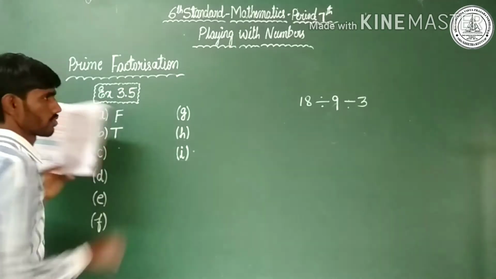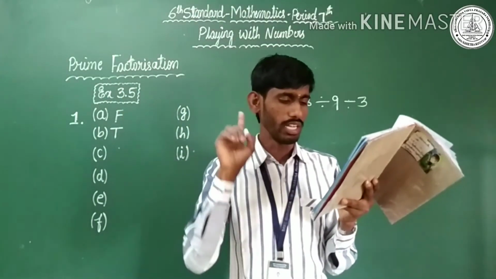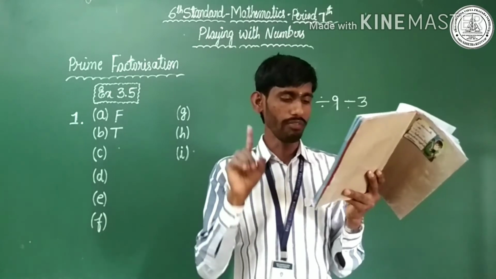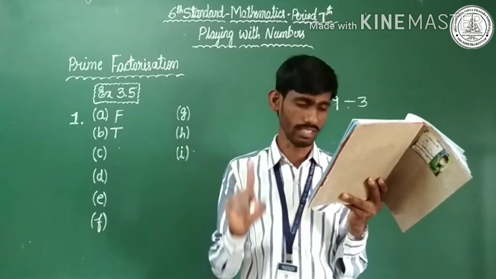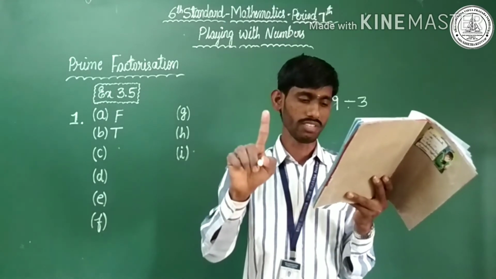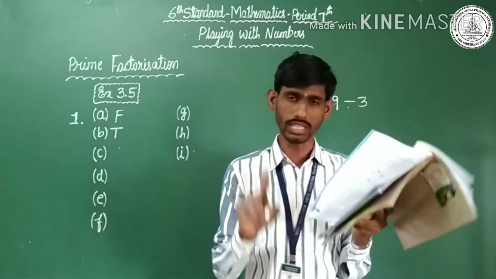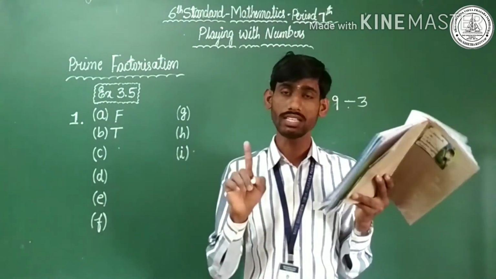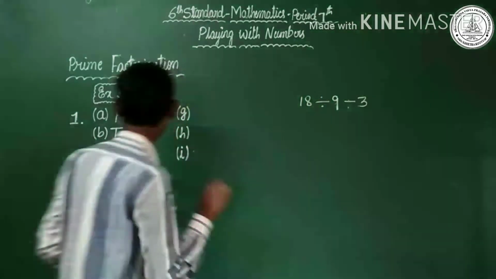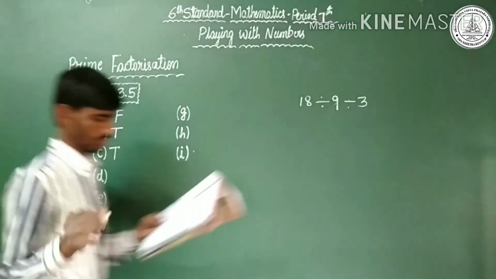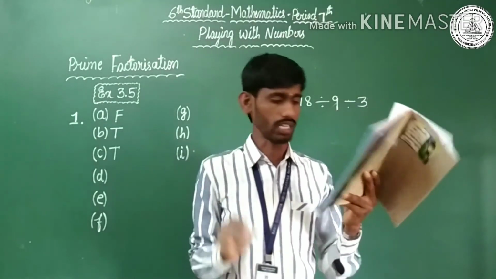I mean true statement. Next, third one, a number is divisible by 18 if it is divisible by both 3 as well as 6. So it is the right statement. I mean true statement. All of you put T in your textbook.